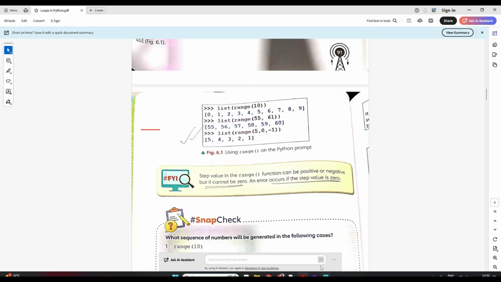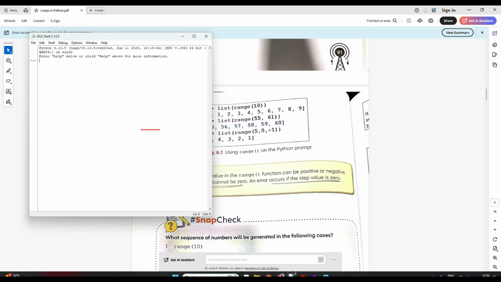Okay. Now let me just open this. Suppose I want to print all the odd numbers starting from 3 to 18 maybe. So how will I write? See, if you write only range it will not work, right?